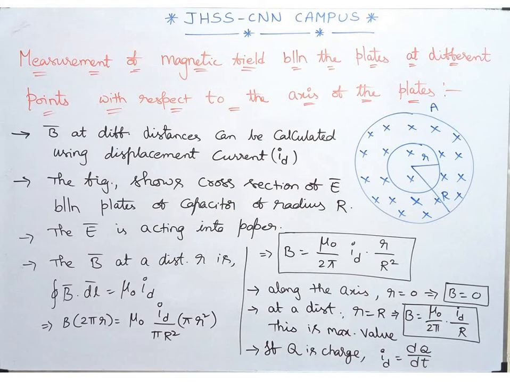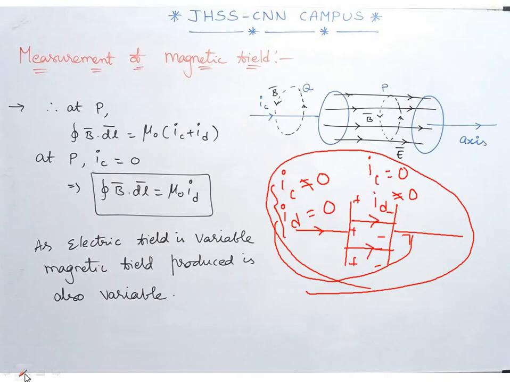Right. Now let's go to the next topic, measurement of magnetic field between the plates of that particular capacitor at different points with respect to the axis of the plates. The intention is, imagine you have the capacitor plates. I am speaking about this region. So imagine the capacitor plate in front of you, and you are in between the plates. So this is the axis, right? Center point. This is the axis. From here until the capacitor plates, we are going to speak about.